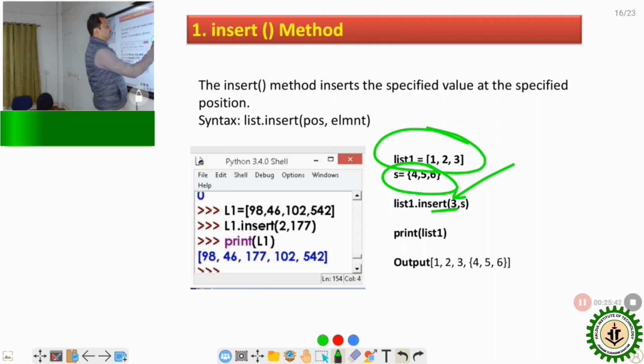You know that this is index 0, this is index 1, this is index 2. And next, after index 2 in the mother list, so mother list means list1, we want to insert another list. So that's why after 3 it inserts, suppose 4, 5, 6. Clear? So basically this is the insert method of a list.